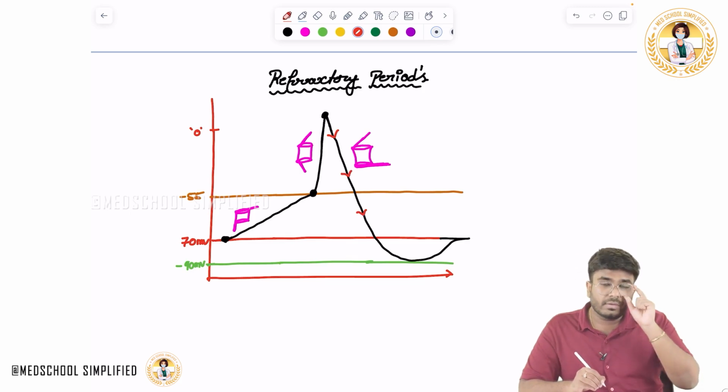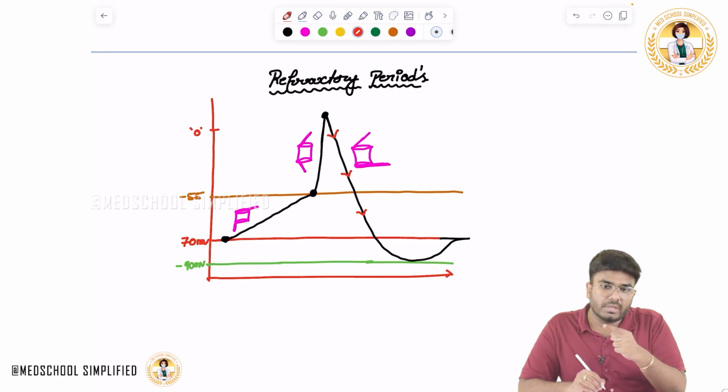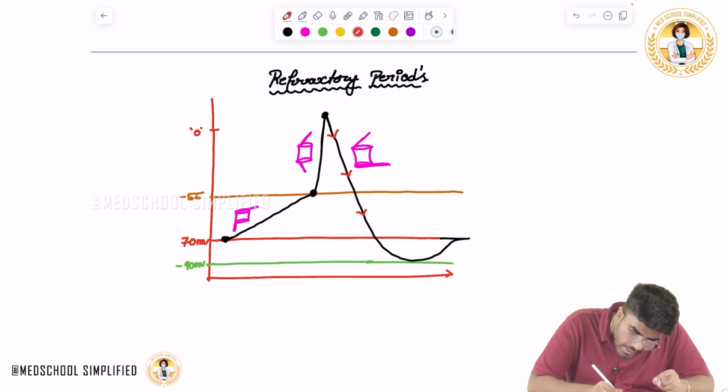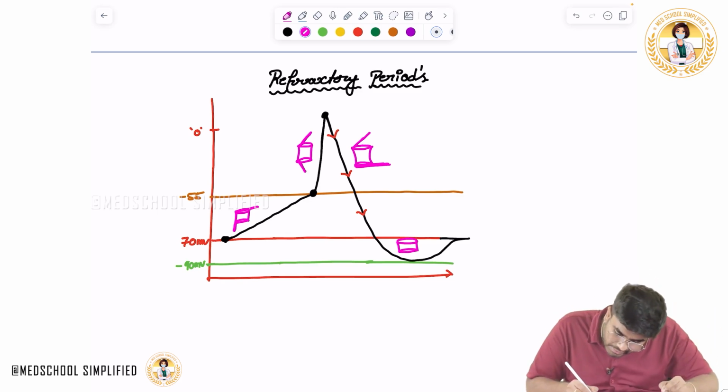And during hyperpolarization, what happens? Again they are trying to set back to normal. During hyperpolarization, the inactivation gate is trying to open and the activation gate is trying to close.